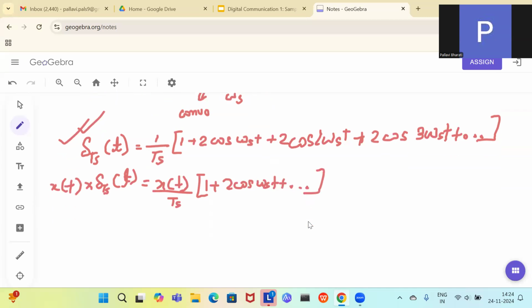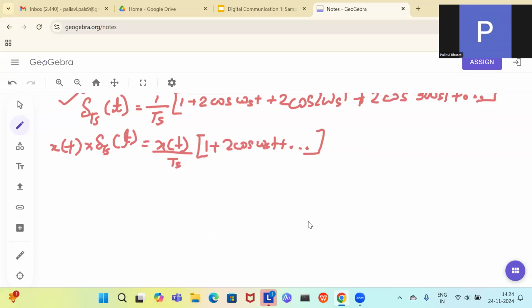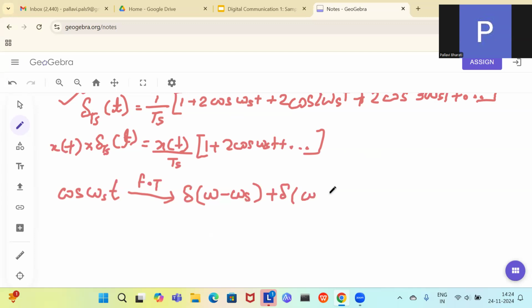After this, if you see it in the frequency domain, then you have to convolve. So what will happen when you do the convolution? x(t) will turn into X(omega). What is the Fourier transform of cos omega s t? You need to know it: delta of omega minus omega s plus delta of omega plus omega s.